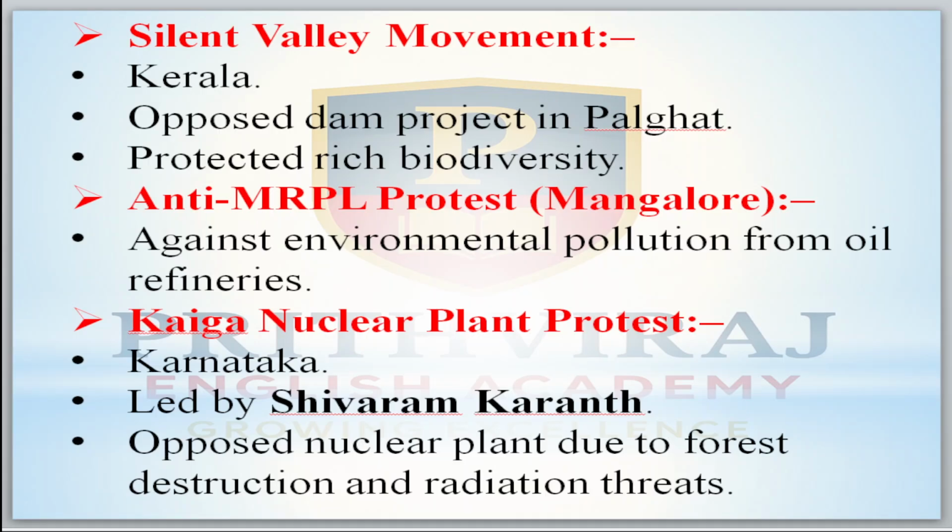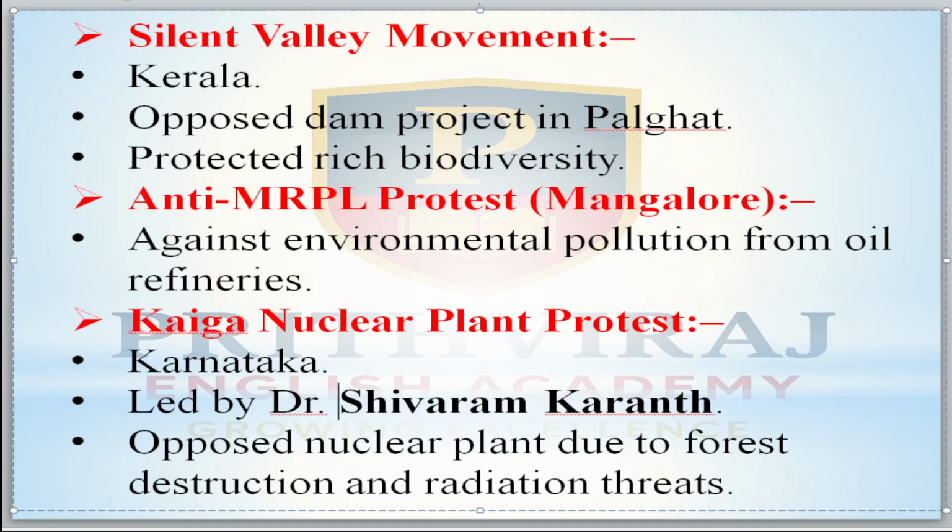Then next is the Kaiga nuclear plant project protest in Karnataka, led by Dr. Shivaram Karanth, opposed to the nuclear plant due to forest destruction and radiation threats.